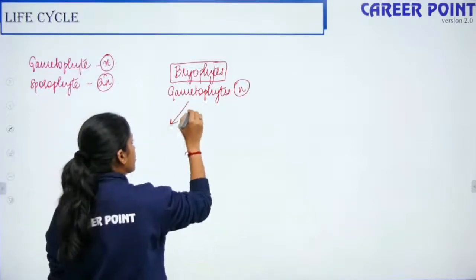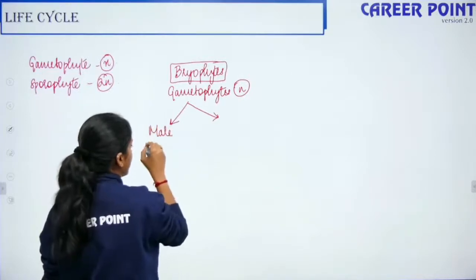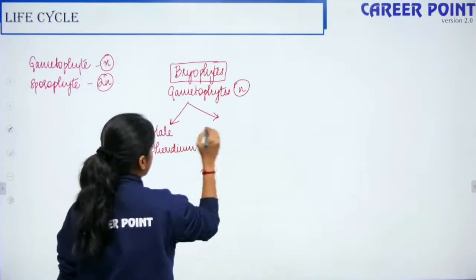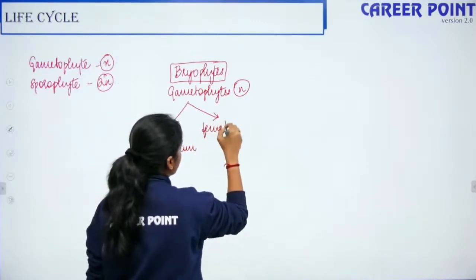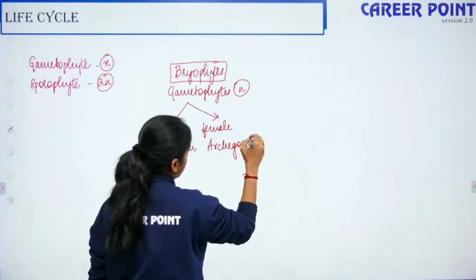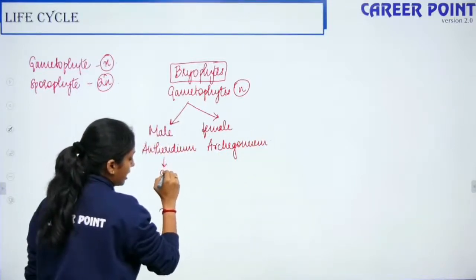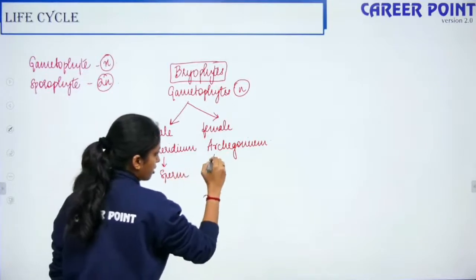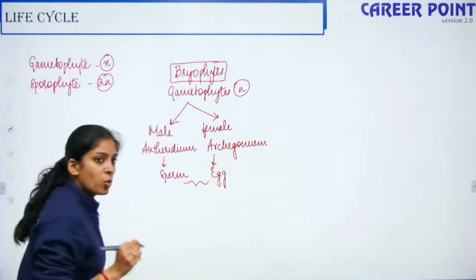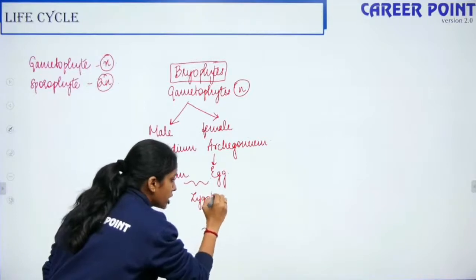This gametophyte has the sex organs: for the male, the antheridium, and for the female, the archegonium. The antheridium produces the male gamete, that is the sperm, and the archegonium produces the female gamete, that is the egg. Fertilization happens in water, right? Once the fertilization happens, the zygote is produced.